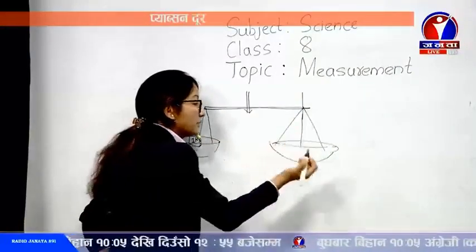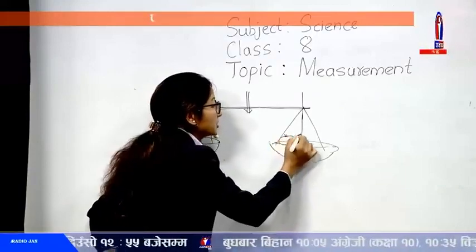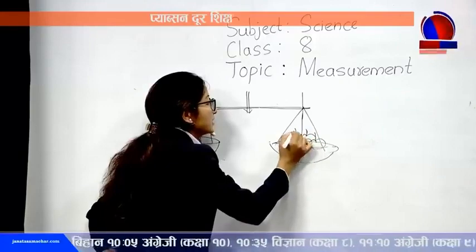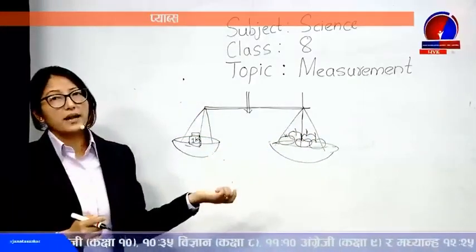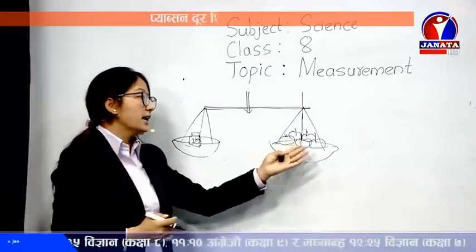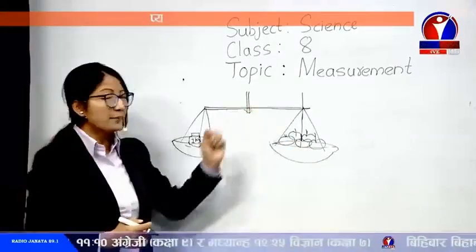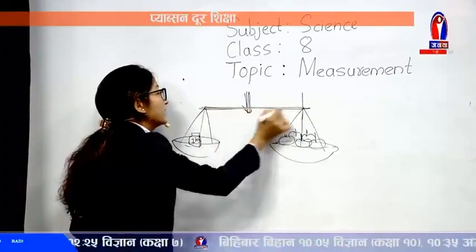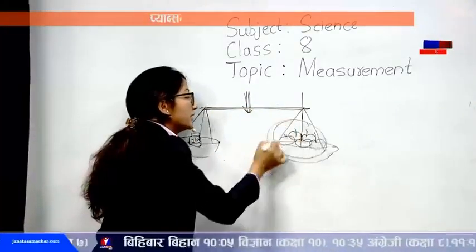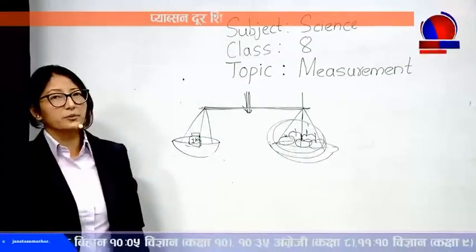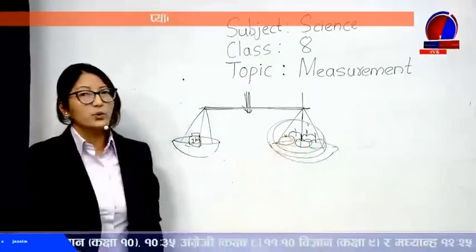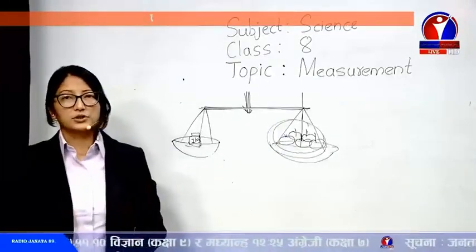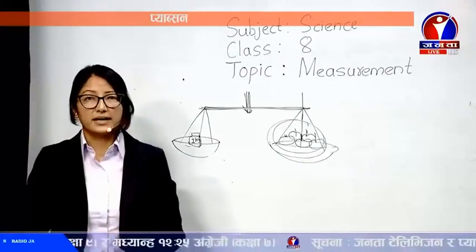And he'll go on adding the amount of material that you wanted. Suppose you're trying to get some apple. He'll go on adding the amount of matter in it. The mass you wanted to buy, the apples you wanted to buy, he'll go on adding in another pan of the balance. And as it comes to the equilibrium point, as it gets balanced, then he will come to the conclusion that this much apple, maybe 4, 5 number, it depends, is equal to 1 kilogram. And he gives you the same amount of apples. So that is 1 kg mass.